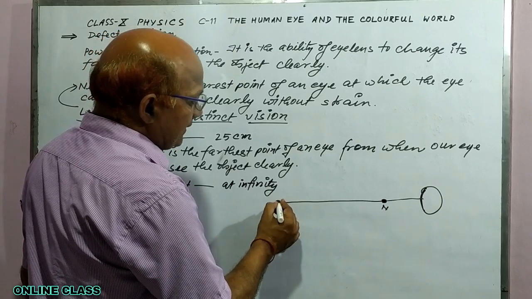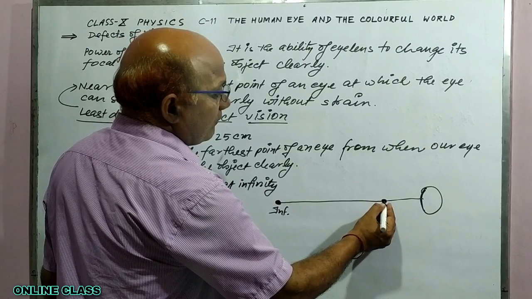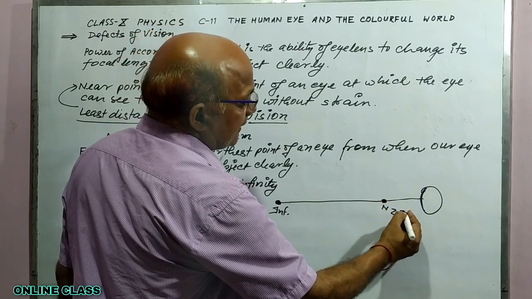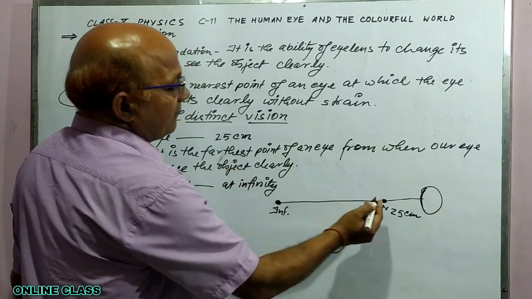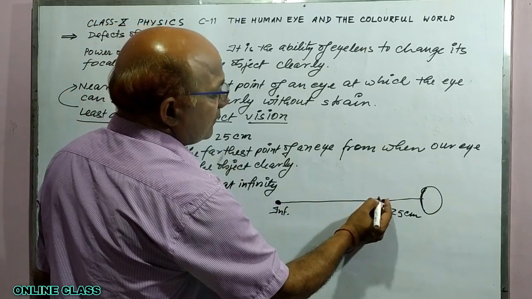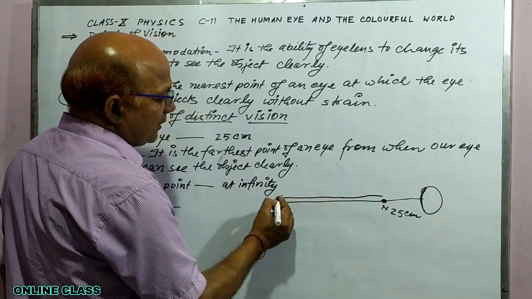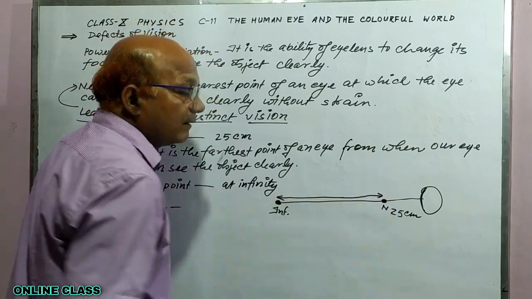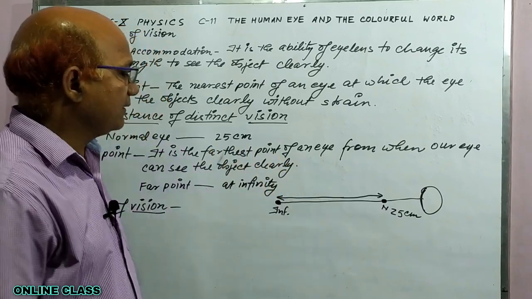So, object may be anywhere. What is this value? It is 25 centimeter. So, if object is placed between 25 centimeter to infinity, our eye can see the object very clearly, and